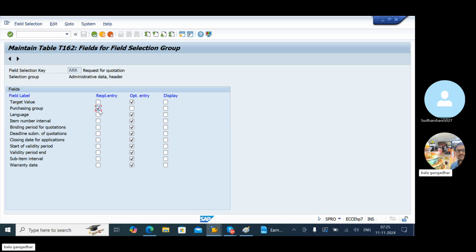Next screen. Purchase group is not mandatory. Next screen. Quantity, target quantity, unit of measure. So your price is not selected, only quantity, target quantity, and unit of measure.